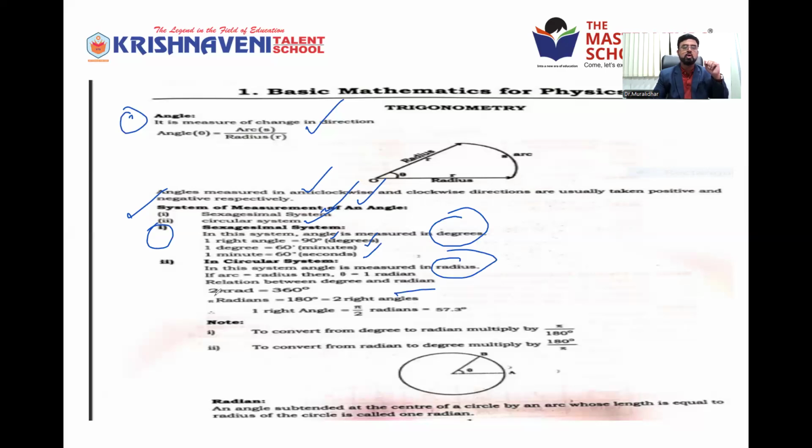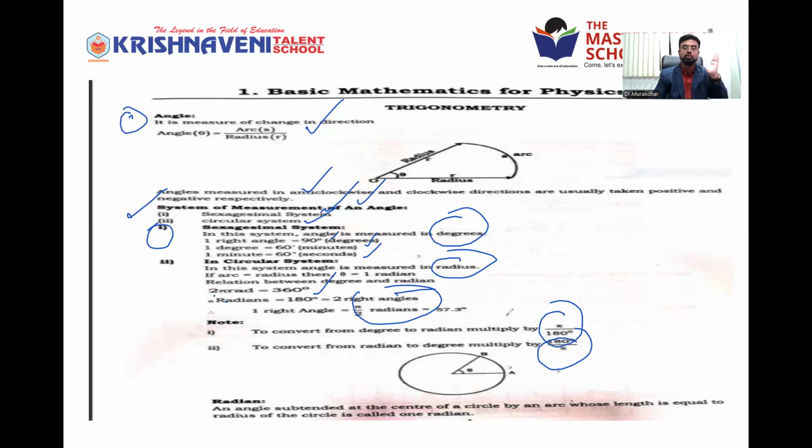So 2 pi radians is equal to 360 degrees, or pi radians is 180 degrees, which is equal to 2 right angles. That is, a right angle is nothing but pi by 2 radians. 1 right angle, that is 90 degrees, is equal to pi by 2 radians. By using this formula, you can convert, either multiplying by pi by 180 or 180 by pi, degrees into radians or radians into degrees.